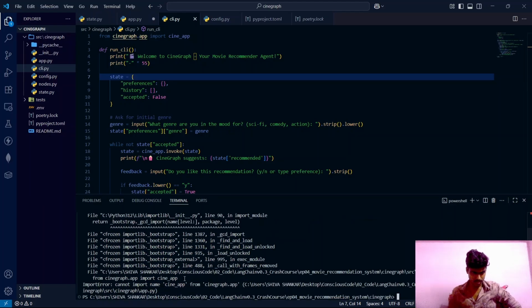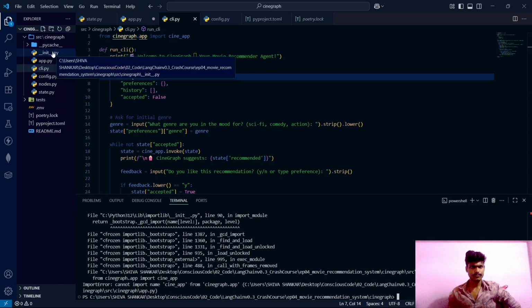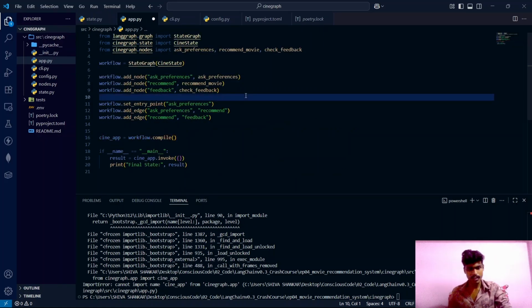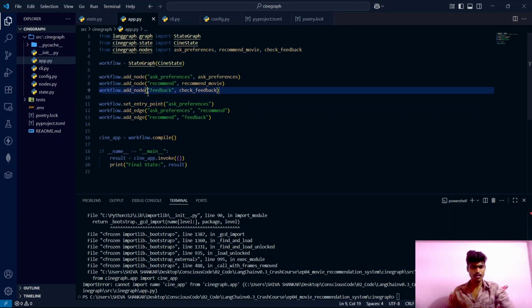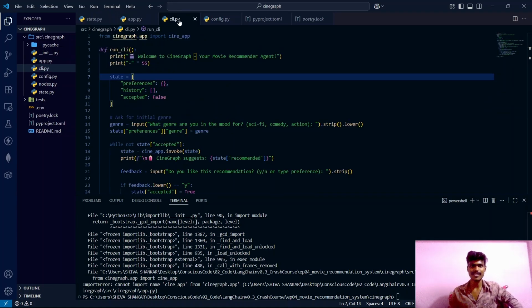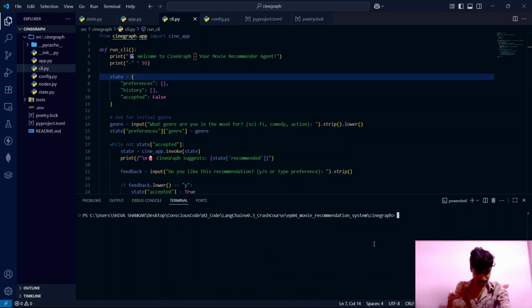It says cannot import cine app. Actually, yeah, we did not save this file, guys. We need to save this app.py file. This is where we defined our cine app. This is our graph actually. So if you don't save it, we cannot import that one inside this file. So since we saved it, let's clear the terminal and let's once again do the poetry run start. And this time, hope this works.